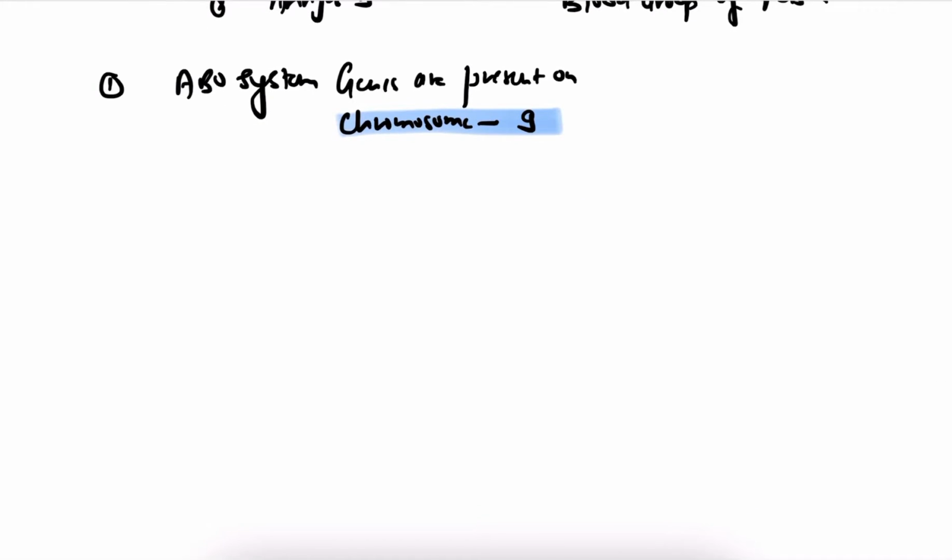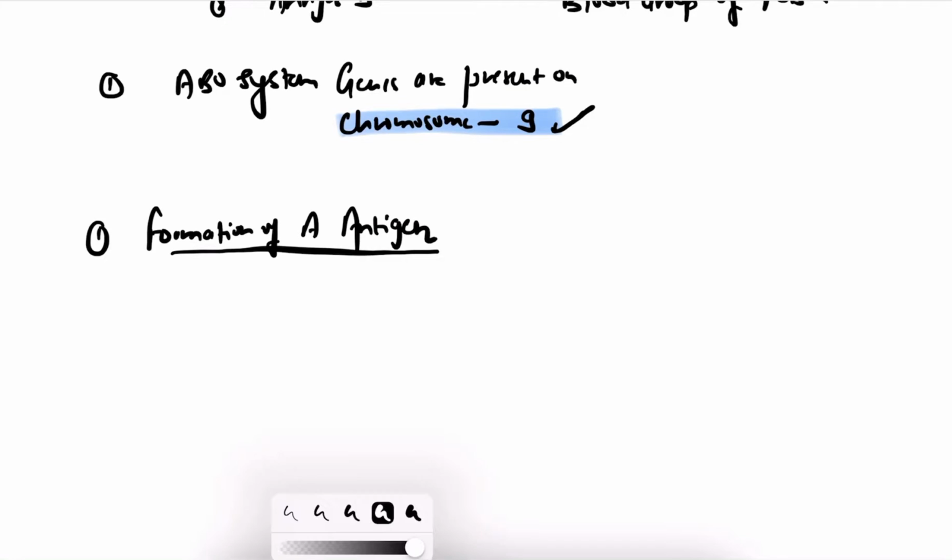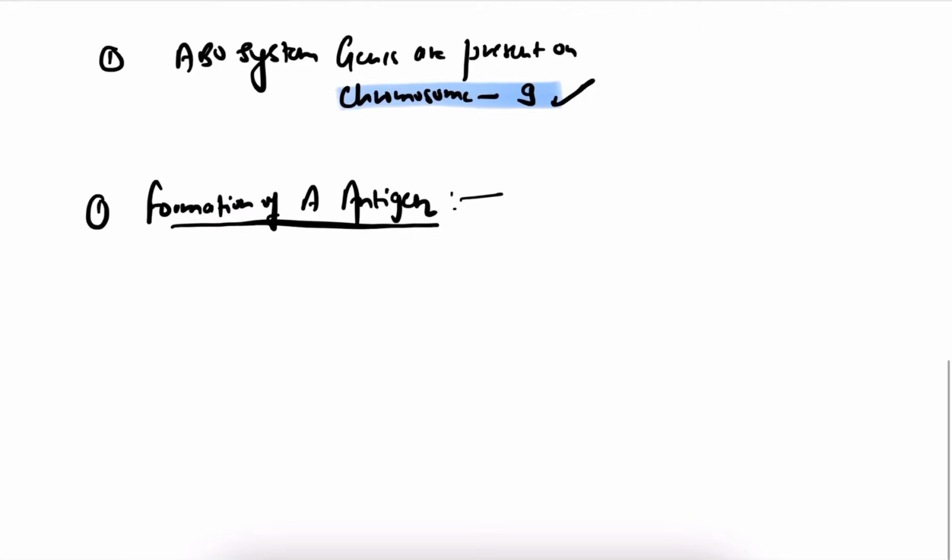This is the main thing: the genes which define the ABO system, the genes which form the antigens for the ABO system, are present on chromosome number 9. Now let us discuss the individual antigens. First of all, the formation of A antigen.